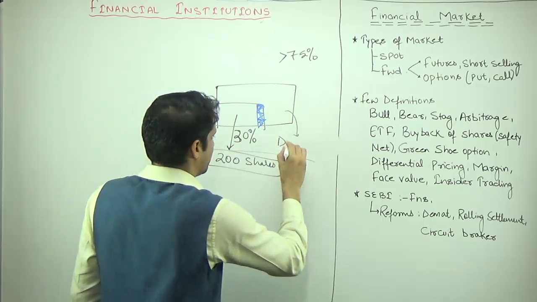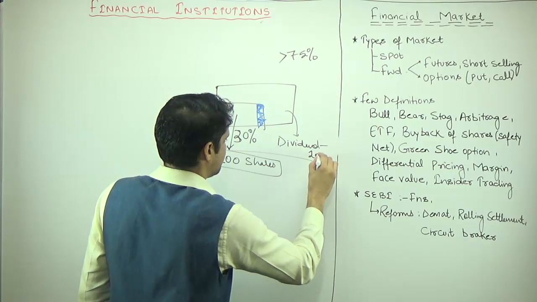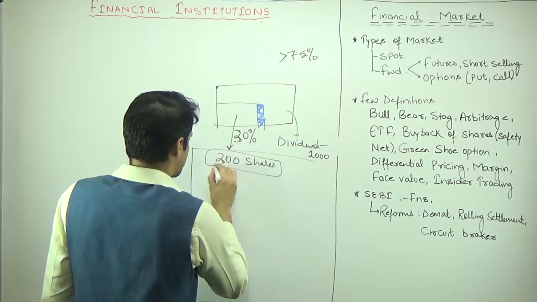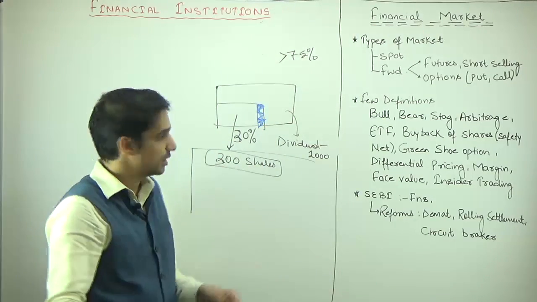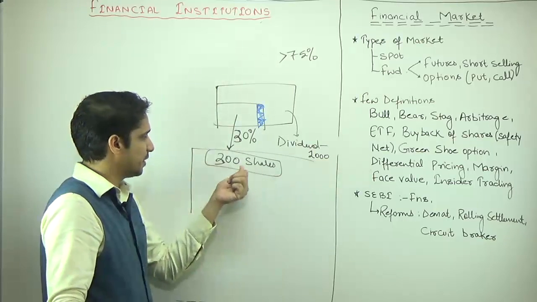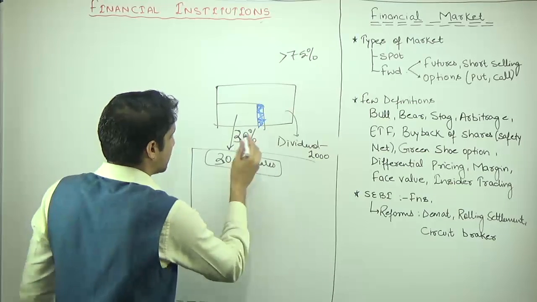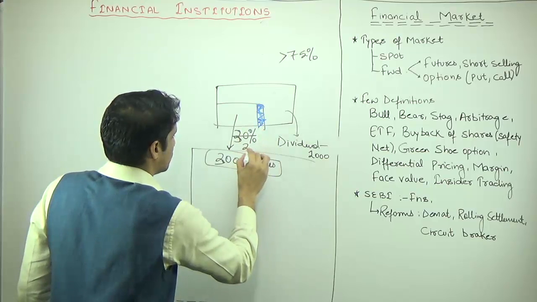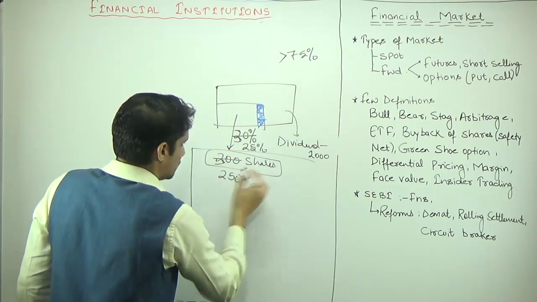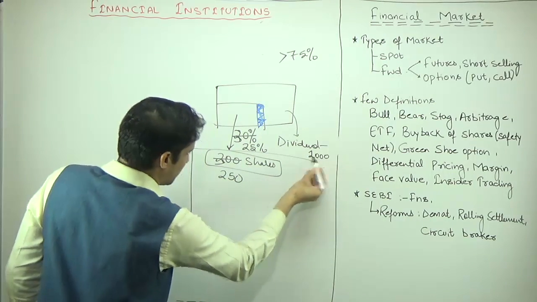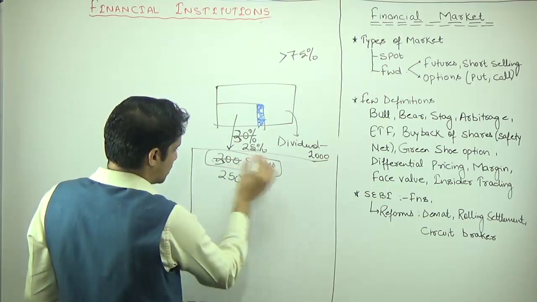We have something known as dividend. Suppose the dividend is 1000 rupees. And the 30% of shares which have been diluted equals 300 shares. So this 1000 rupees will be distributed among these 300 shareholders. But suppose the company has taken back 5% of the shares. So now it is 25%, and the shares will be 250. Now this 1000 rupees will be distributed among these 250 shares. Earlier this 1000 rupees was being distributed among 300 shares.